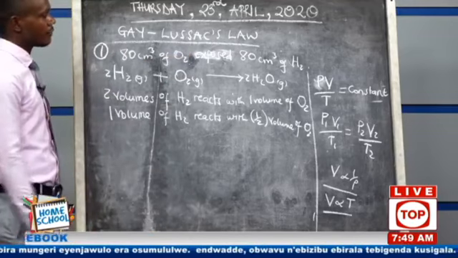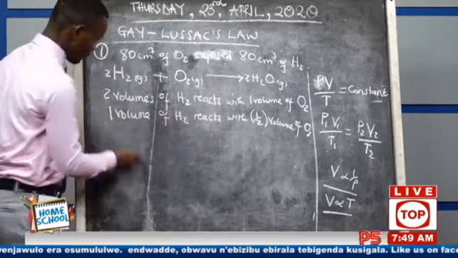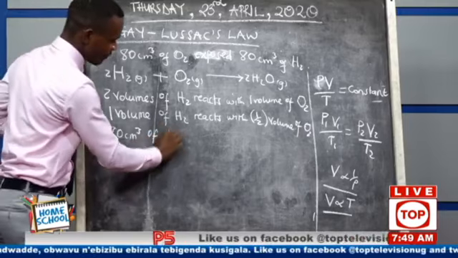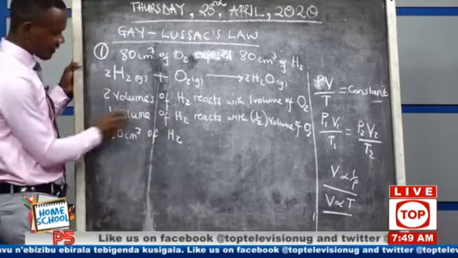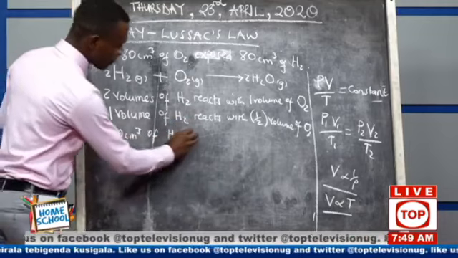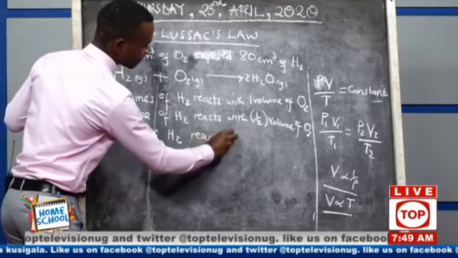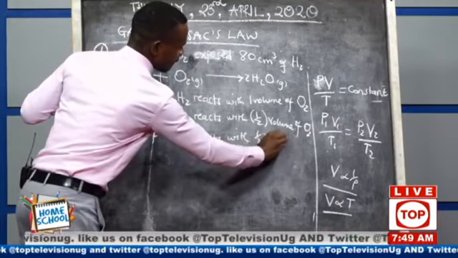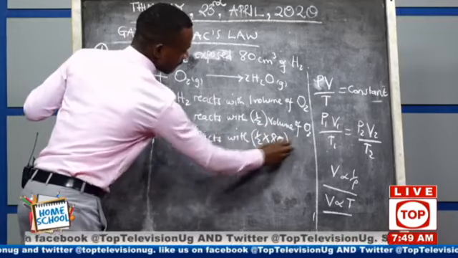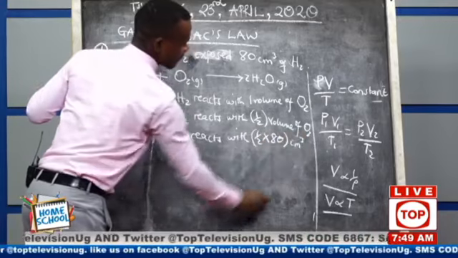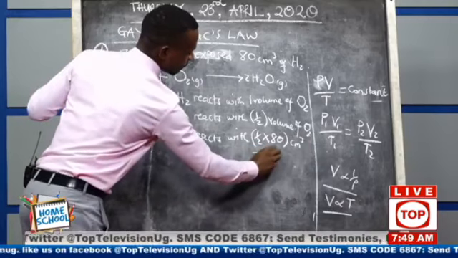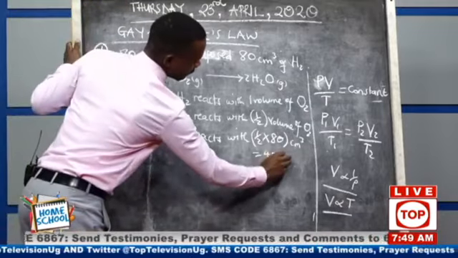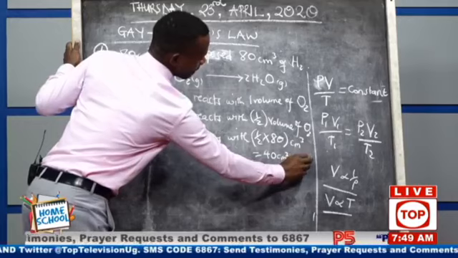We said the problem is with hydrogen. We have 80 cubic centimeter of hydrogen. That means if 1 is reacting with a half, 80 cubic centimeter will react with a half times the 80. That is cubic centimeter, and the answer will be 40 cubic centimeter of oxygen.